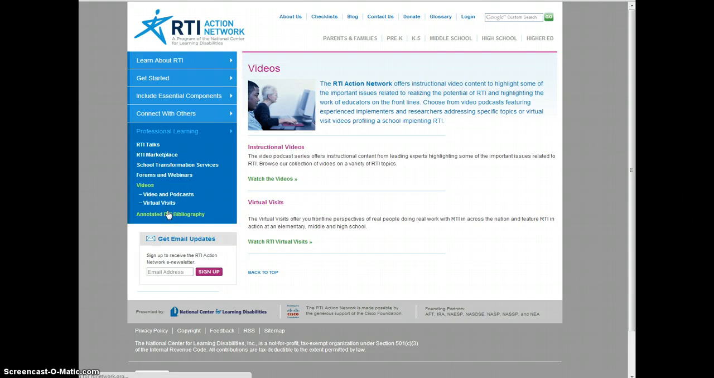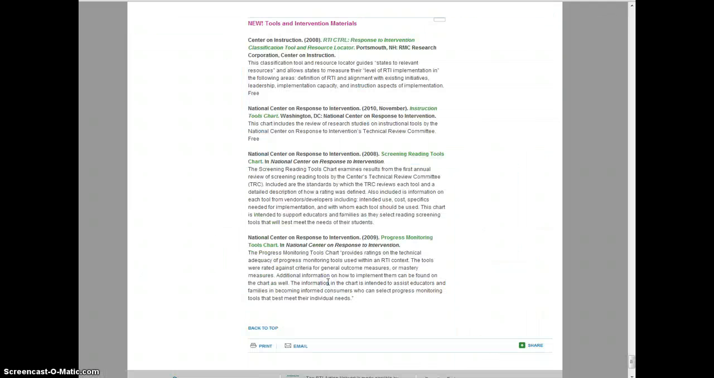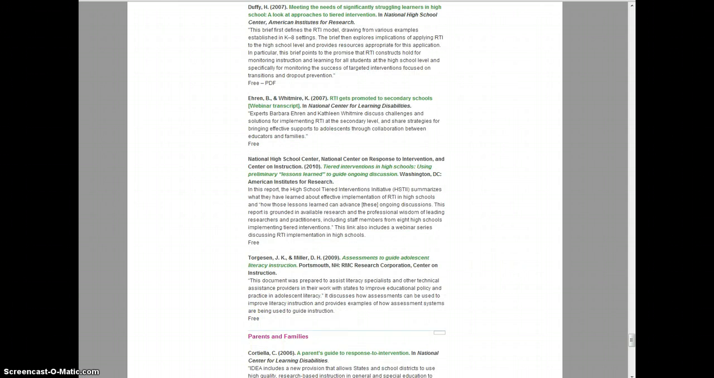One thing, under annotated bibliography, there's this section here, tools and intervention materials. And that's something that might be helpful to you if you are doing your tracking and you might wonder, what can I do? What are the resources available to me? There's some different reading resources here, some progress monitoring resources. So that's a great place that you can go to help you there.